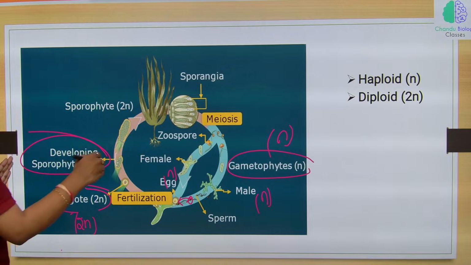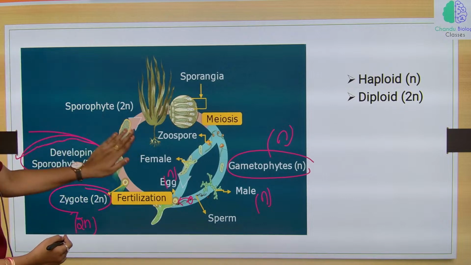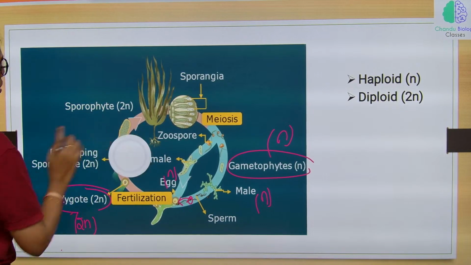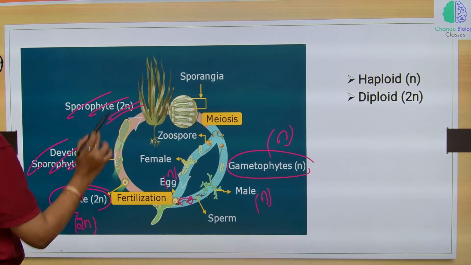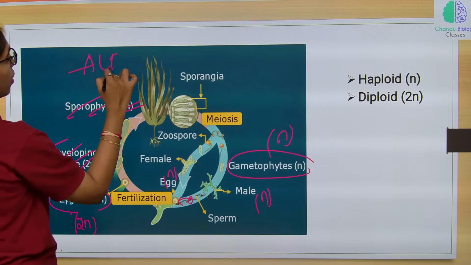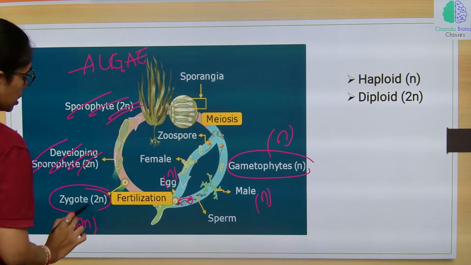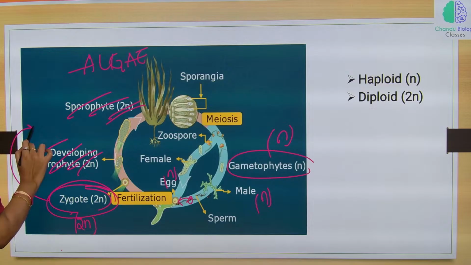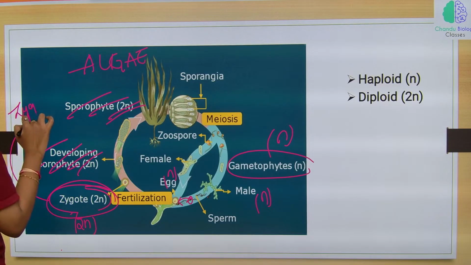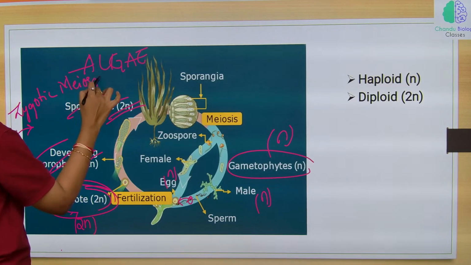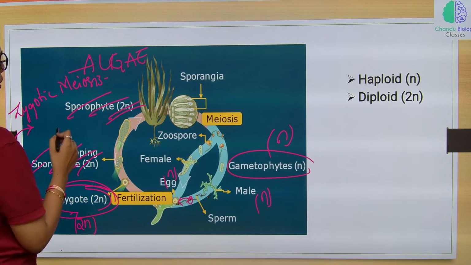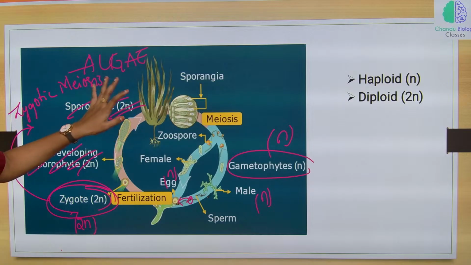And this sporophyte, in algae, this diploid zygote will immediately undergo zygotic meiosis. After zygotic meiosis, this will develop into haploid gametophyte only.